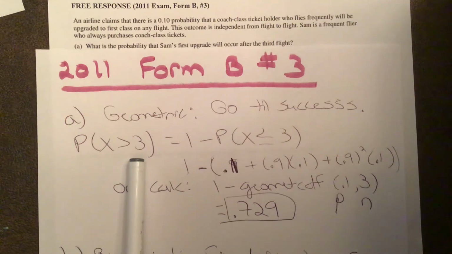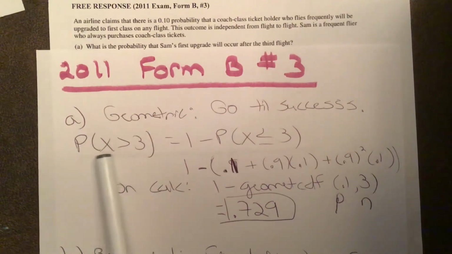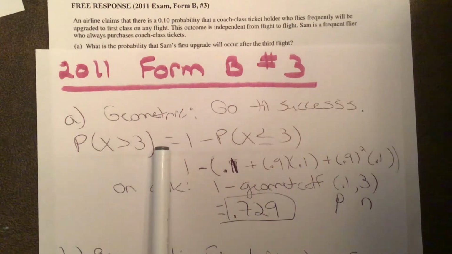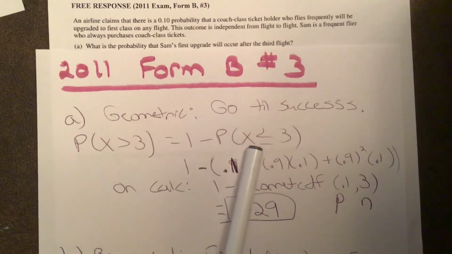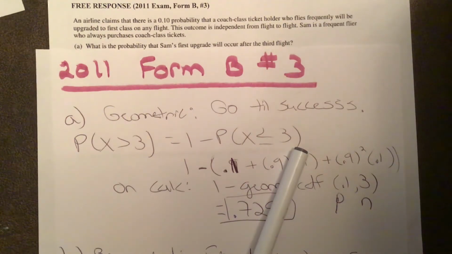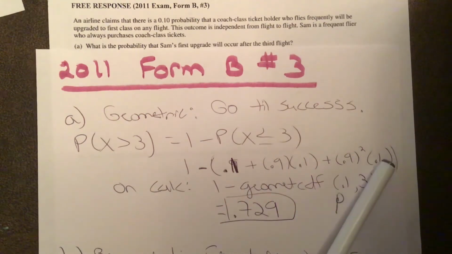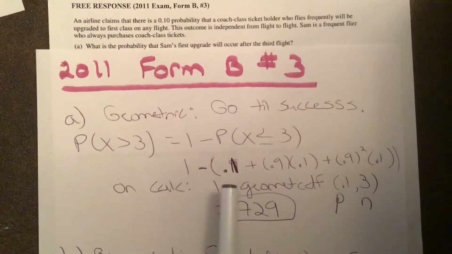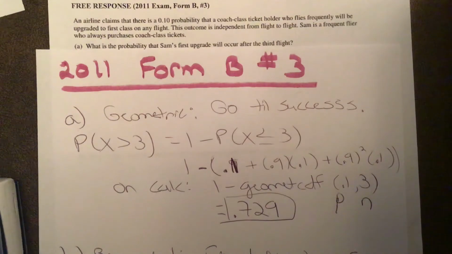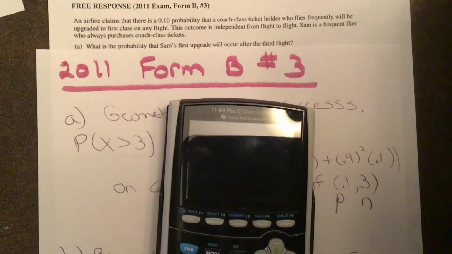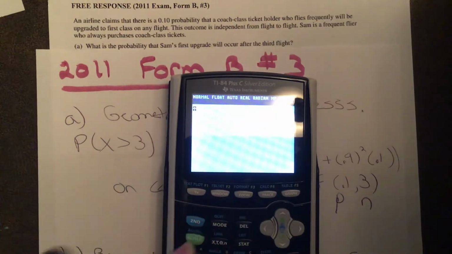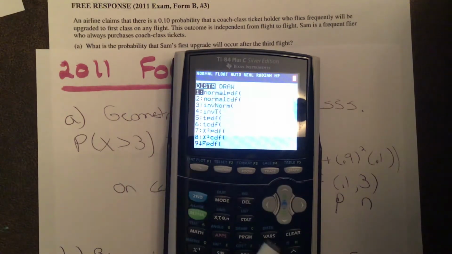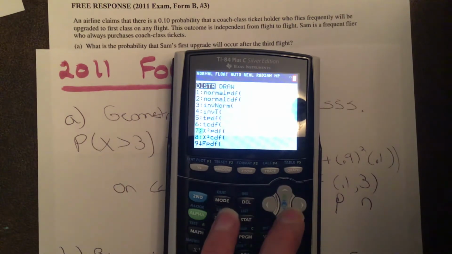You may remember how the calculator is set up. It will not do a greater than problem for a geometric or a binomial for you. So in this instance, I'm going to do 1 minus the complement. So I'm going to do 1 minus the probability that X is less than or equal to 3. Before we talk about the formula, I'll skip that part for a second. Just remember on the calculator then, you can do 1 minus geometcdf. If you forget where that is, I'll show you right now. And my calculator is low on batteries. So you hit second vars. Okay, so second and the vars key. And then you're going to arrow down.